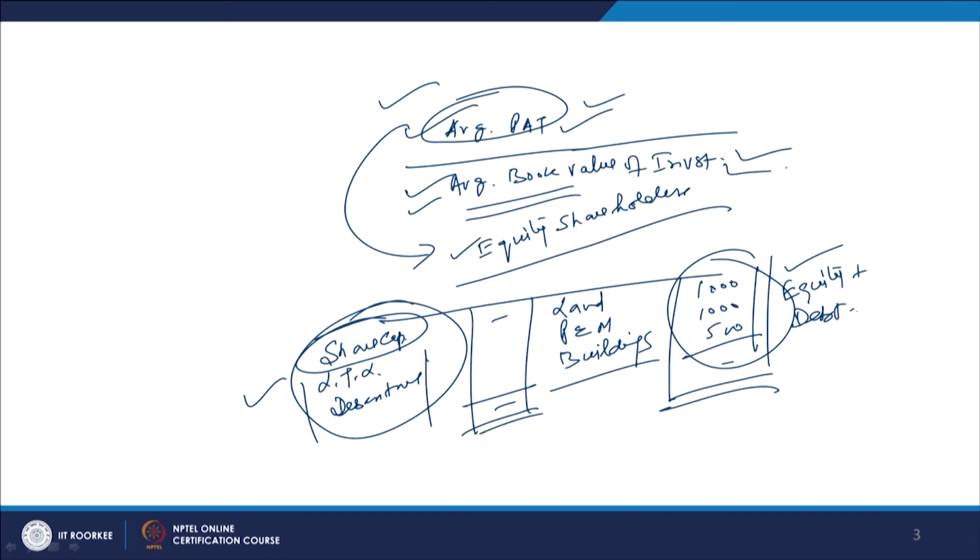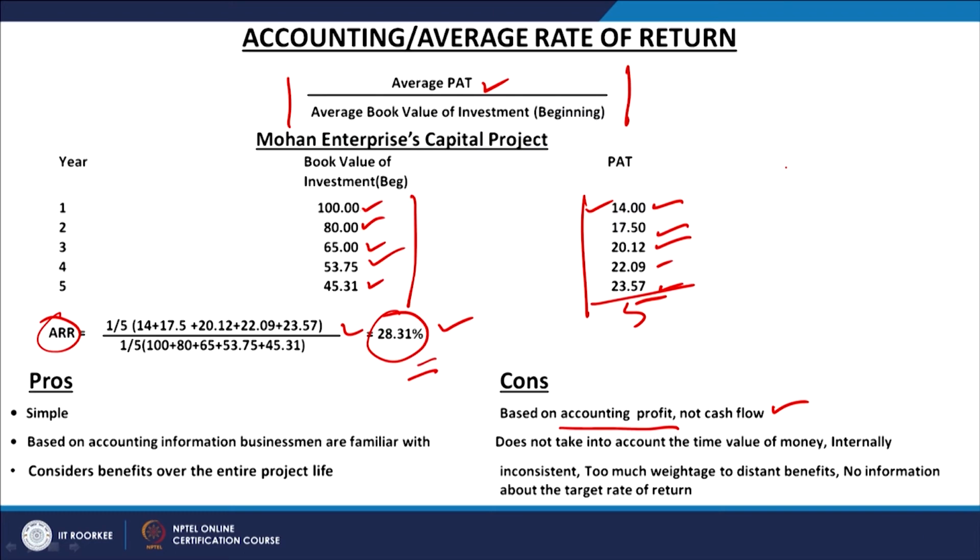So, that is why it is included in the denominator. That is why it is sometimes called the inconsistent method, but still we have to take a broad idea of calculating the accounting rate of return or the average rate of return, and largely even the accounting rate of return is calculated like this. So, it means we sometimes misuse this method, but because of so many limitations, because time value of money is also not there, it is internally inconsistent also, and takes the cash profit for the entire life of the project, which may sometimes not be possible to calculate correctly for the total life of the project.